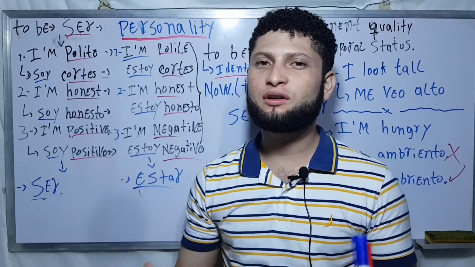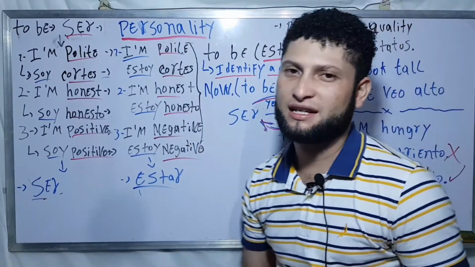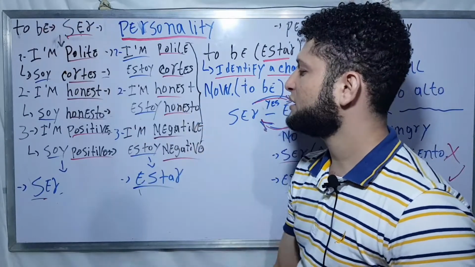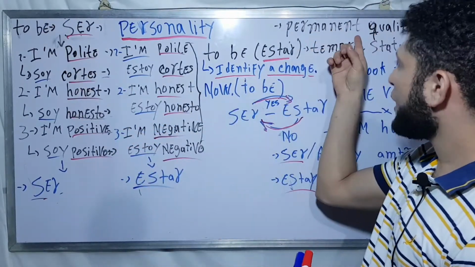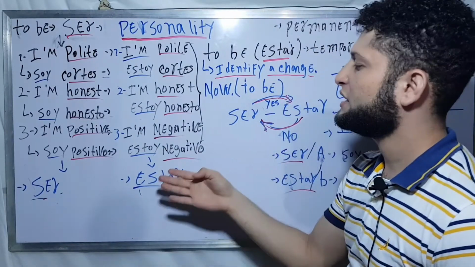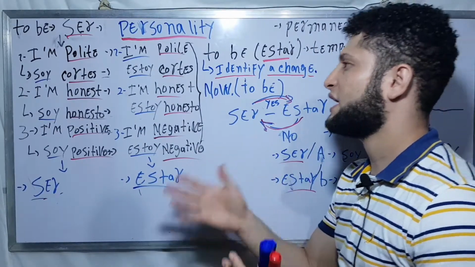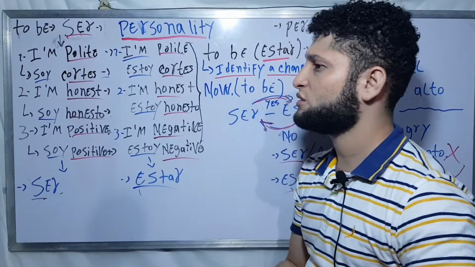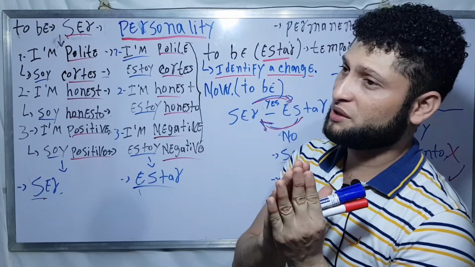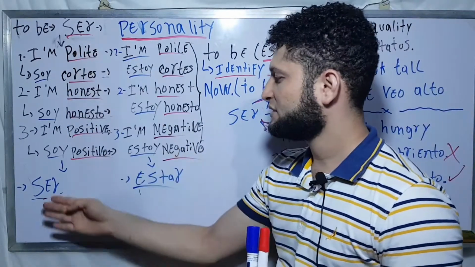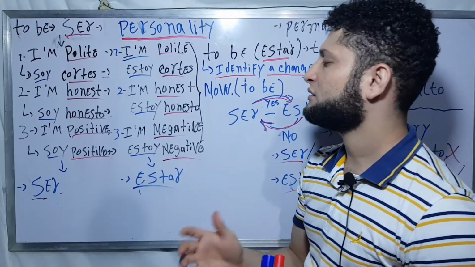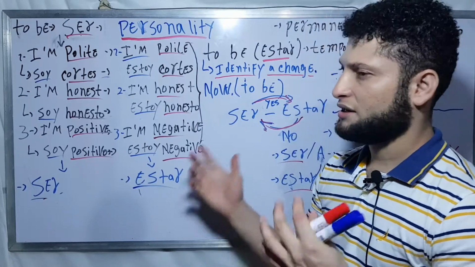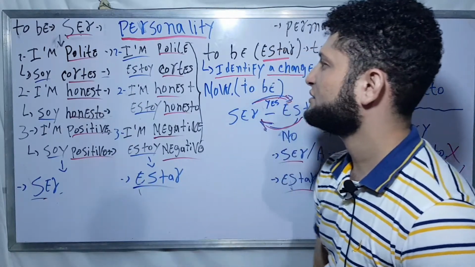Guys, now we will work with personality. I consider the same: the verb to be, ser, for permanent quality, and the verb estar for temporal status, but now with personality. If you notice, we can use physical traits in our previous one with the verb ser, as well as with the verb estar, for a certain period of time. And now this is almost the same.